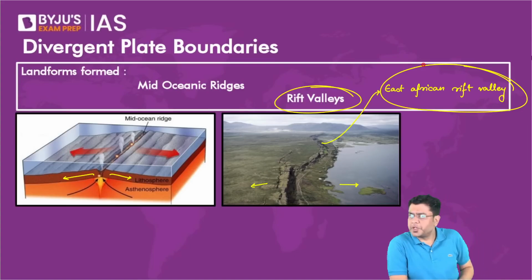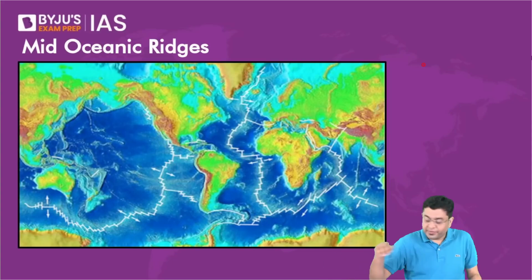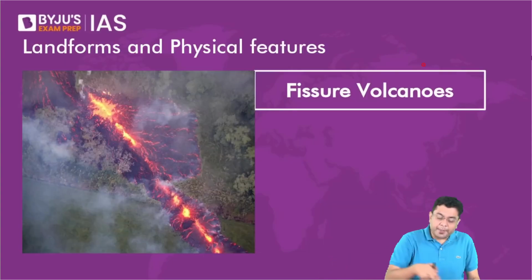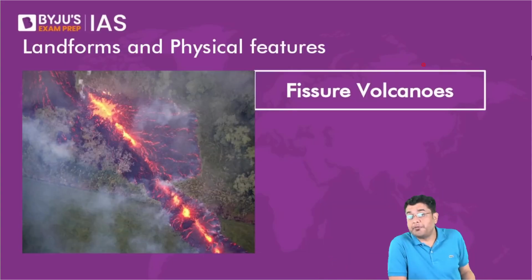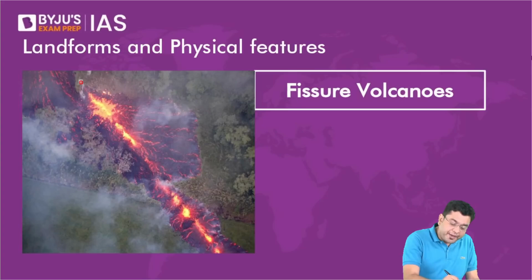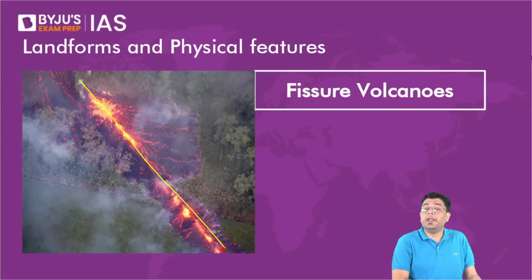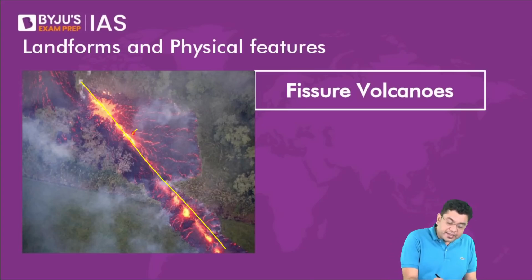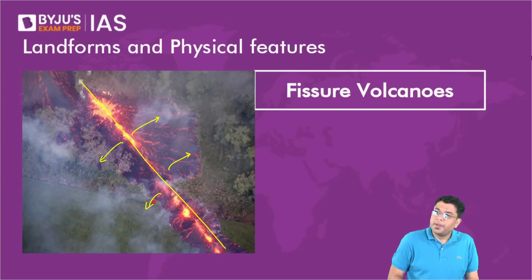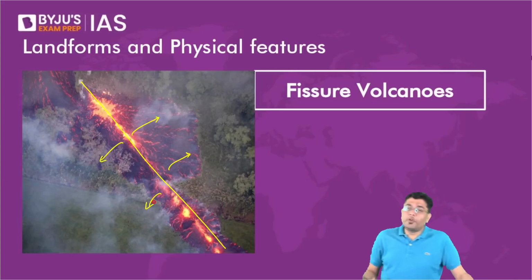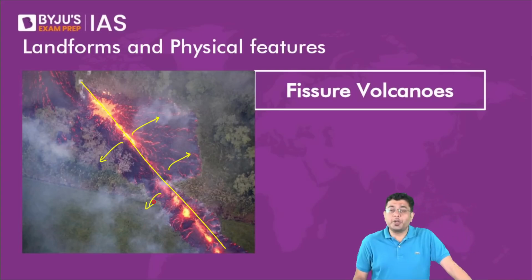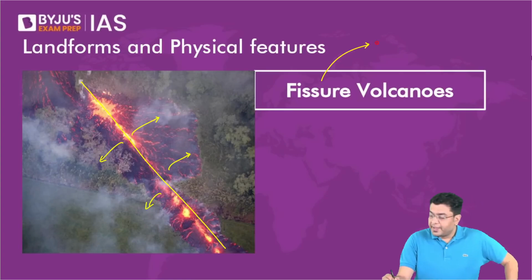Can the volcanic eruption happen like that? Very good. Yes. So, this is the kind of volcanic eruption where very large cracks open up, and across those large cracks, molten materials start spreading out. This is what is also referred to as a fissure volcano. Fissure means crack.